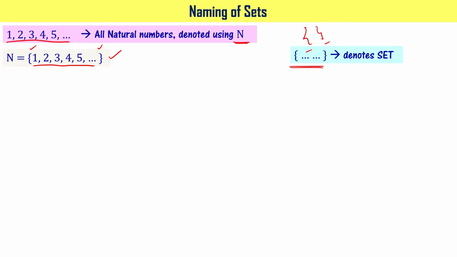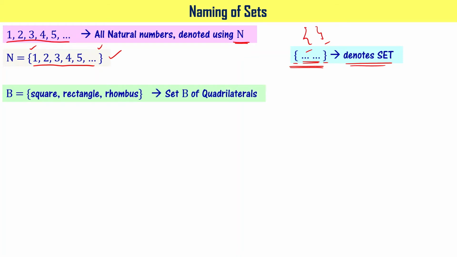This denotes the set. You have certain elements or objects written in between curly brackets, and that denotes the set. Please note this. Let us take another example. B equal to square, rectangle, rhombus. This is a set of quadrilaterals. Quadrilaterals are shapes which have 4 sides, right? Square, rectangle, rhombus are quadrilaterals, and set B is a well-defined collection of quadrilaterals, right?